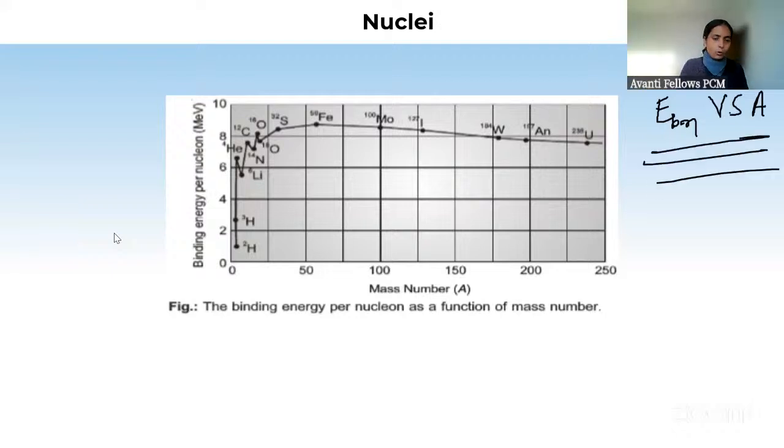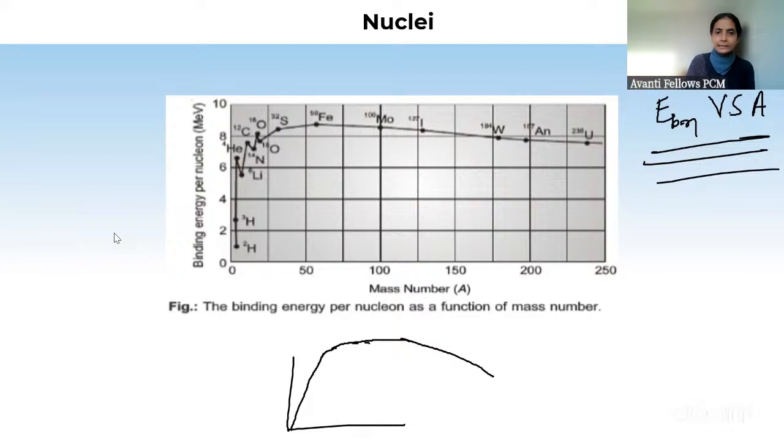Done it? This graph is so common. So many questions come from here. So if you look at this graph, you can see the graph is looking something like this. And then it is decreasing. So binding energy per nucleon is what? It's very small for light nuclei. You can see here, because here the mass number is very small. This is also small.